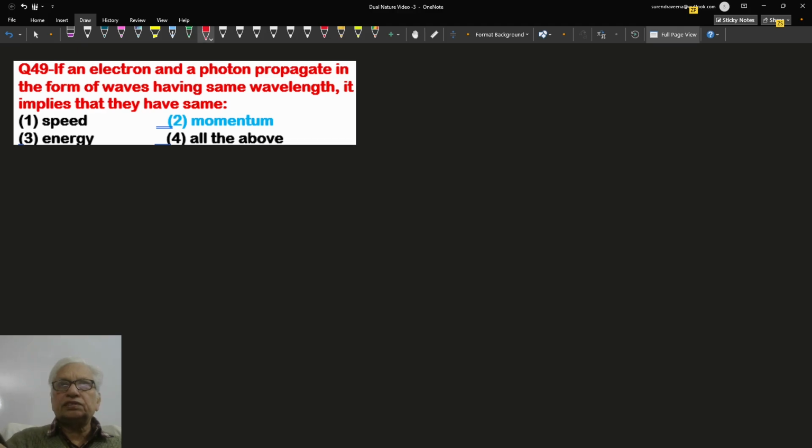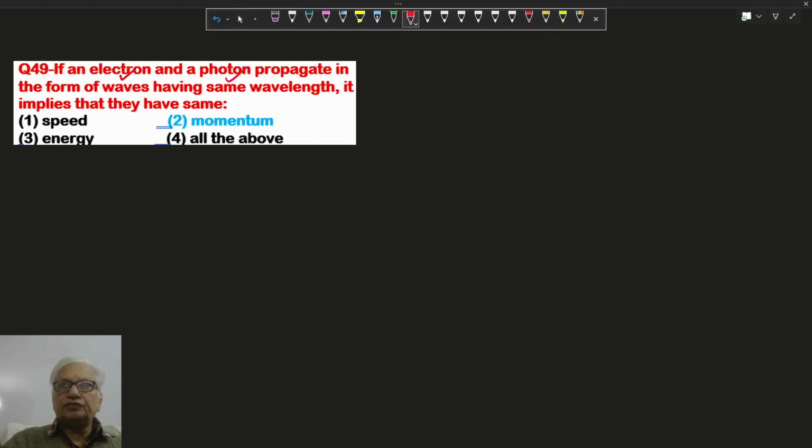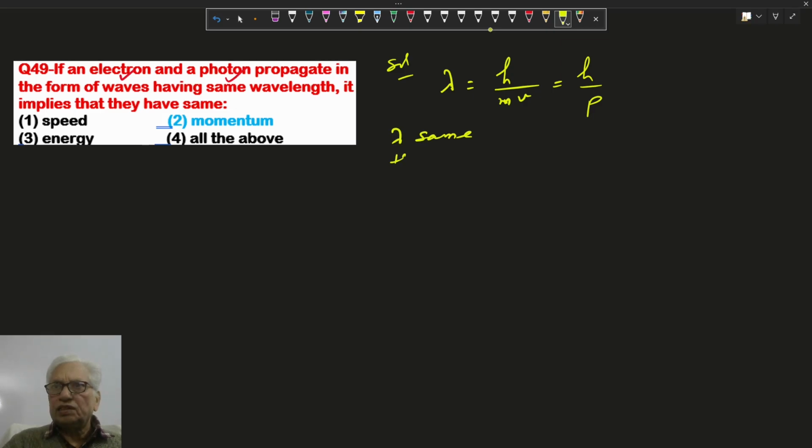Hello, in this question, an electron and a photon propagate in the form of waves having the same wavelength. So here the wavelength is given by h upon mv, or p, linear momentum. If lambda is the same, then p, linear momentum, is also the same. So option 2 is correct.